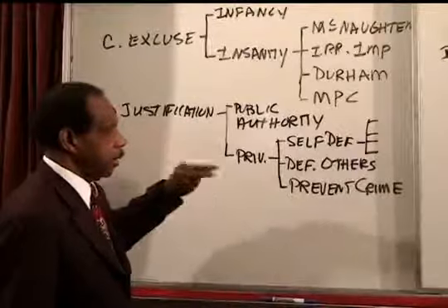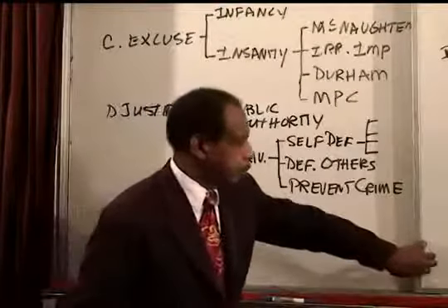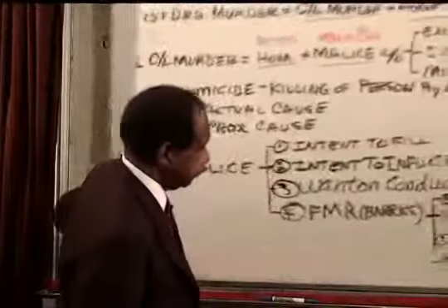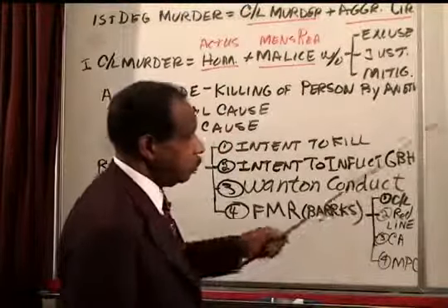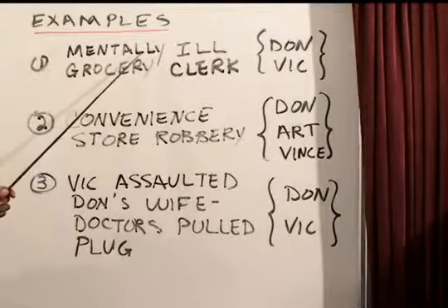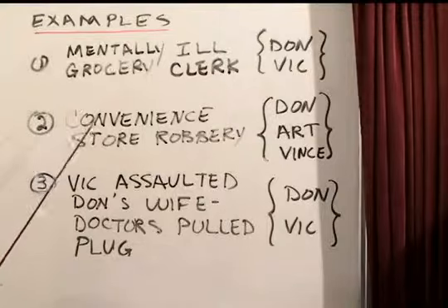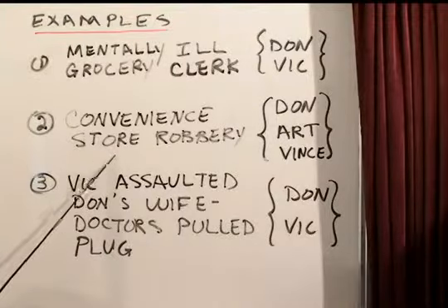Justifications, in our examples, there is no justification for what the mentally ill store clerk did. There is no justification for Don shooting Vince in the convenience store robbery.